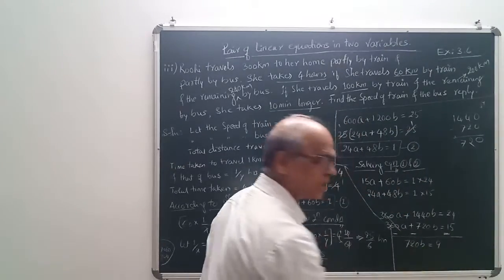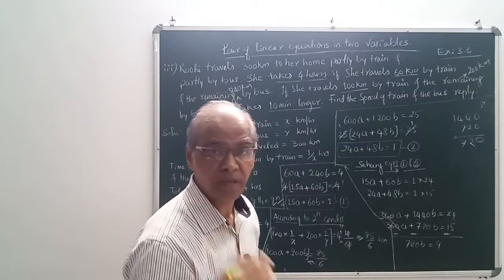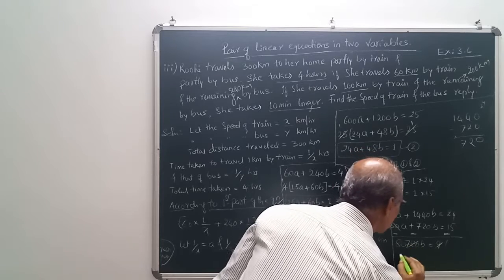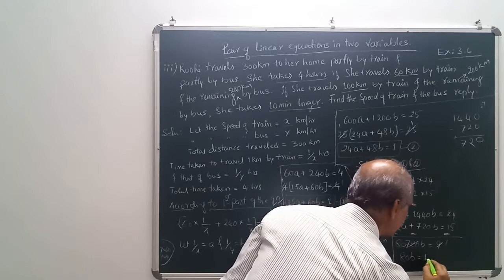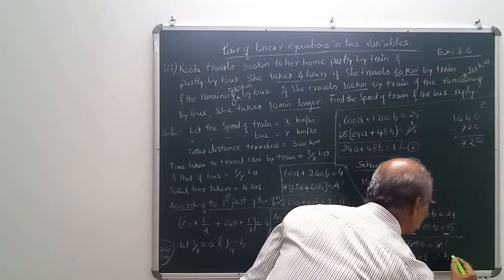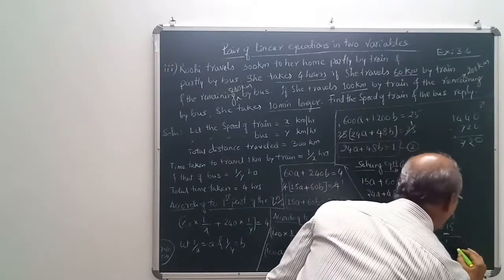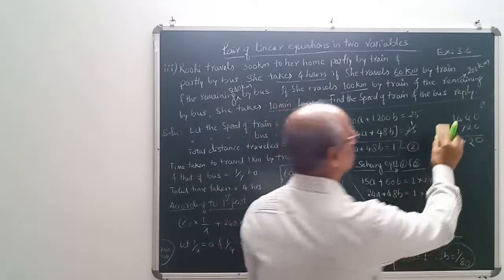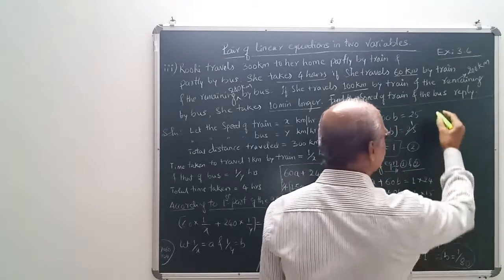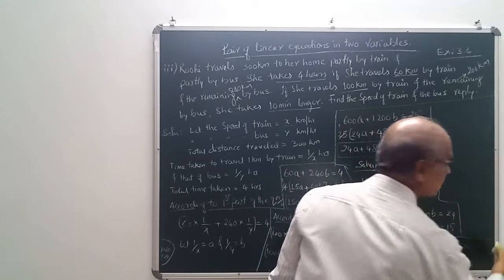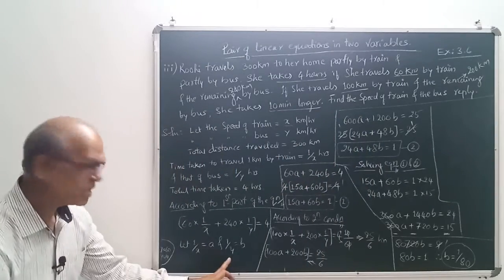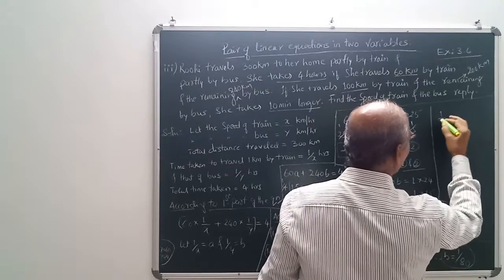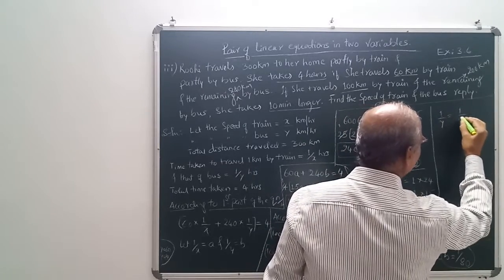Okay. Now here it is 720, you have to divide it by 9. 9 eights are 72, and 0 is here. That means 80b is equal to 1. So therefore, what is your b value? B value is 1 by 80. Now we have to substitute for b. What you have taken as b? B is 1 by y. That means substitute for b here. 1 by y is equal to 1 by 80.